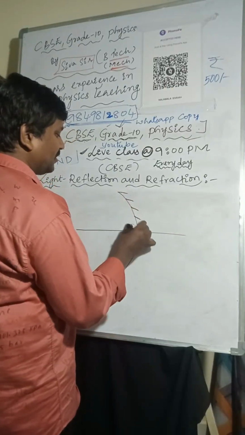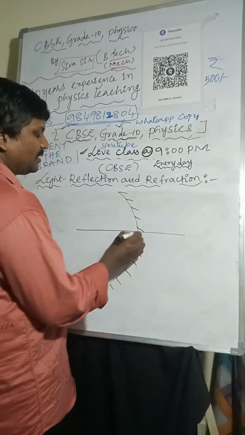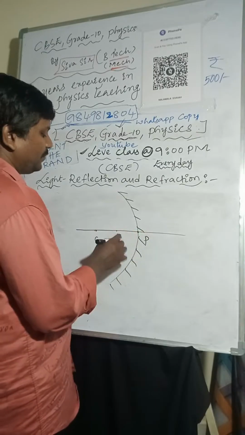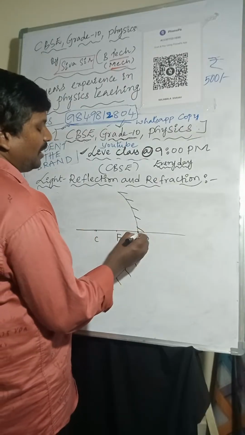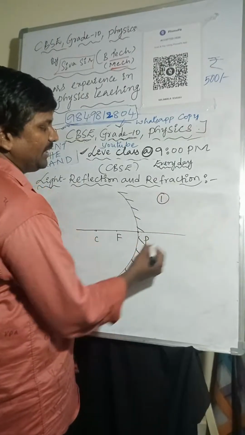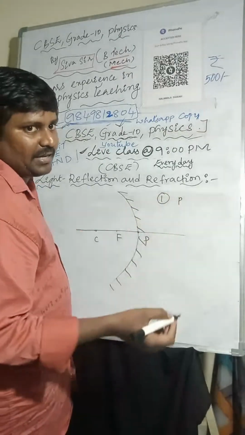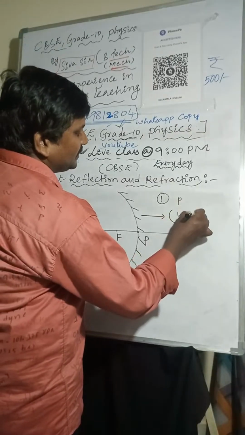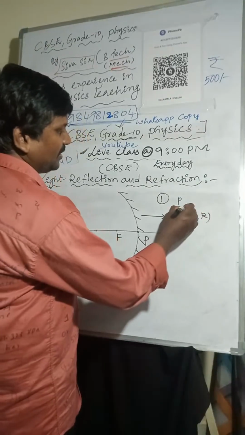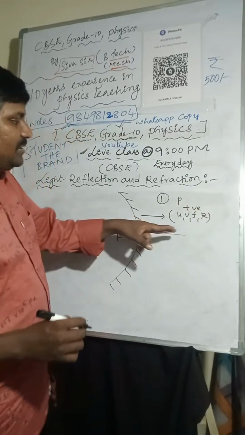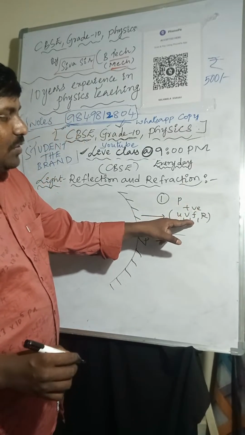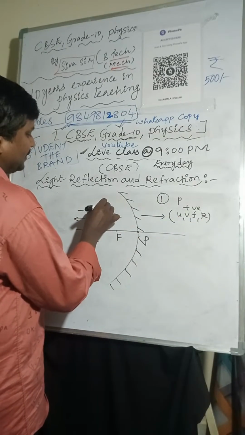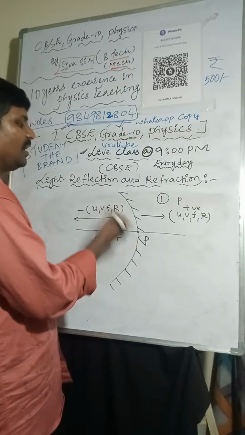Here is the concave mirror with the pole, focus and center of curvature. First, all measurements will be taken from the pole. In the direction of the incident rays, the object distance, image distance, focal length and radius of curvature are all positive. Opposite to the incident rays, the object distance, image distance, focal length and radius of curvature are all negative.